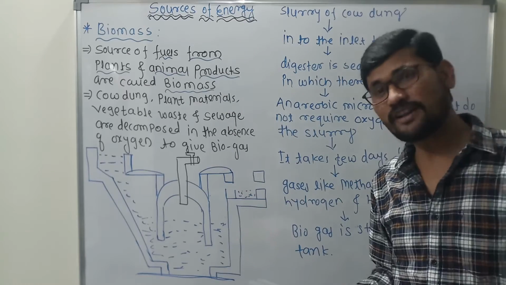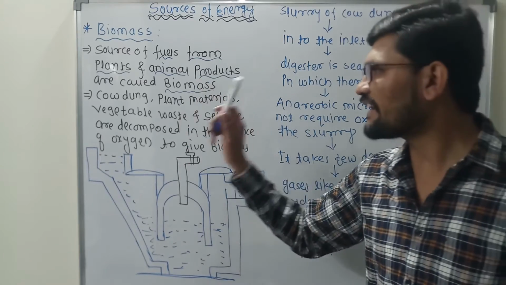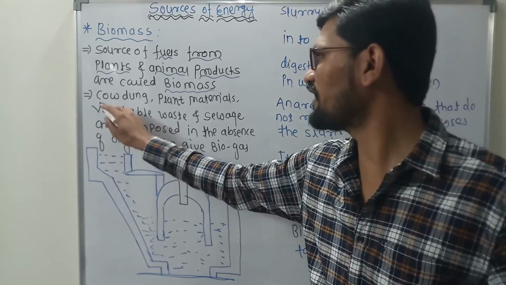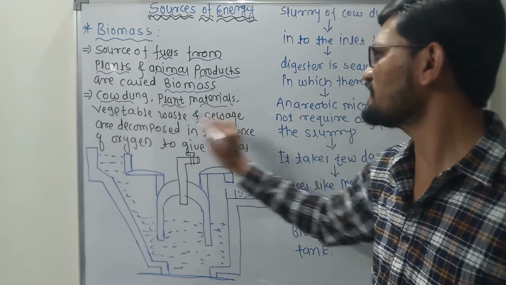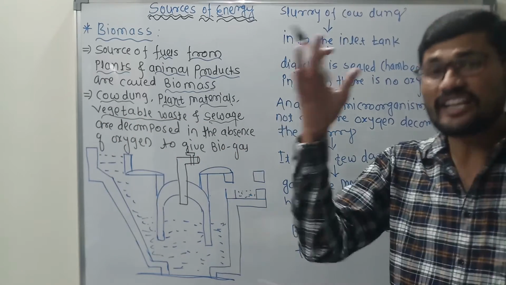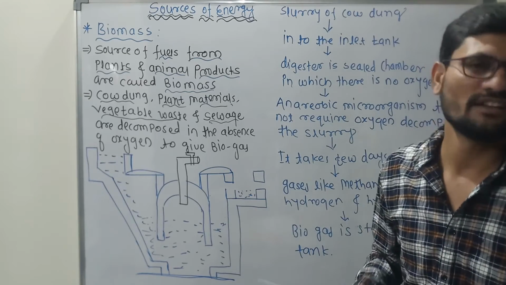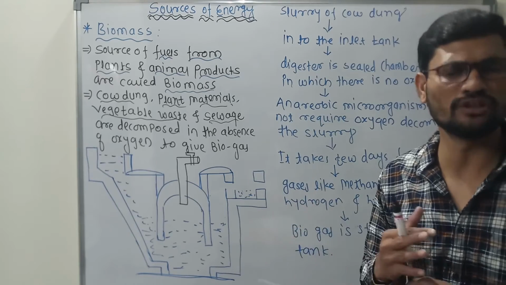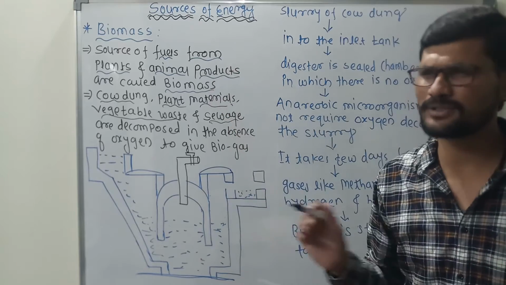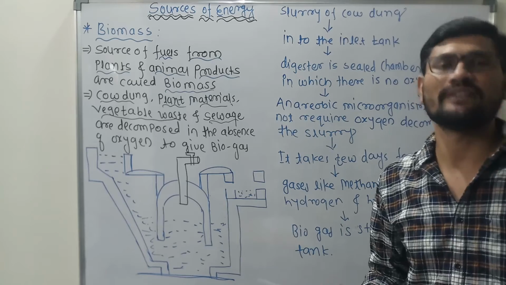Similarly, as we have discussed charcoal, in the same way, dear students, if we take cow dung, plant materials and vegetable waste as well as sewage, when they are decomposed in the absence of oxygen, then obviously we can have a smokeless fuel, free from pollution, and that type of source is called biomass. इसका मतलब है major source of this biomass is what? Is the animal waste. Clear?